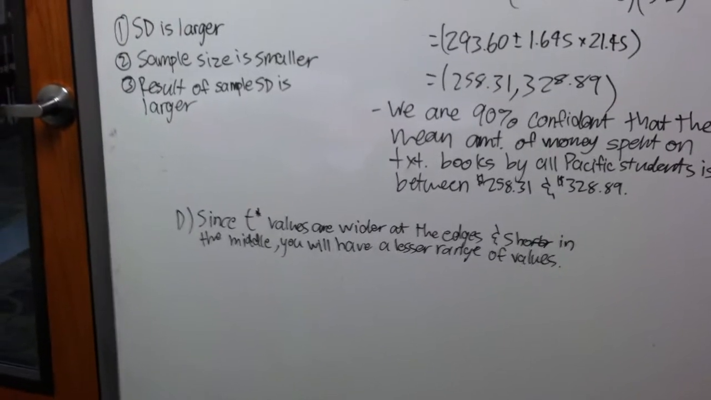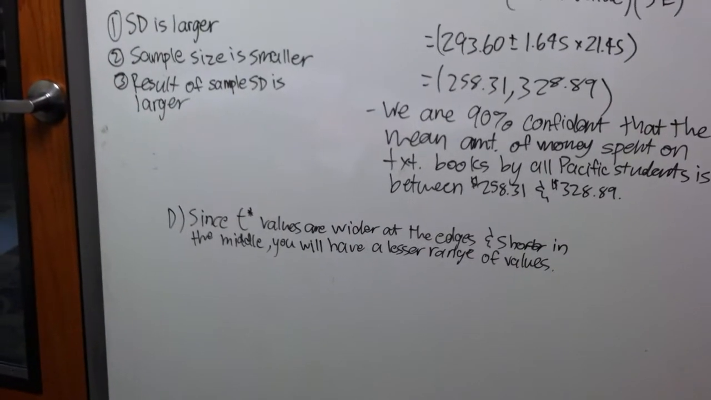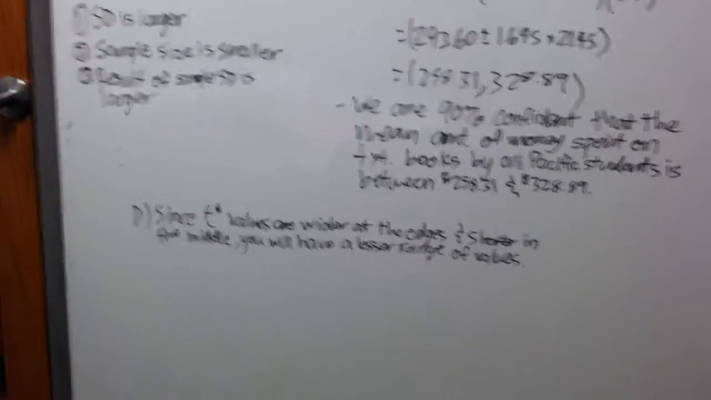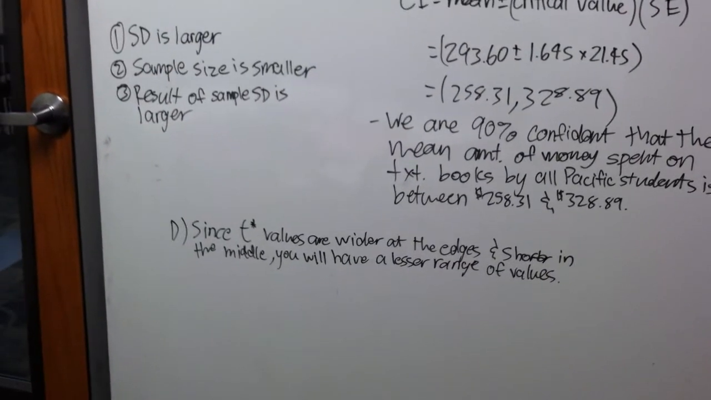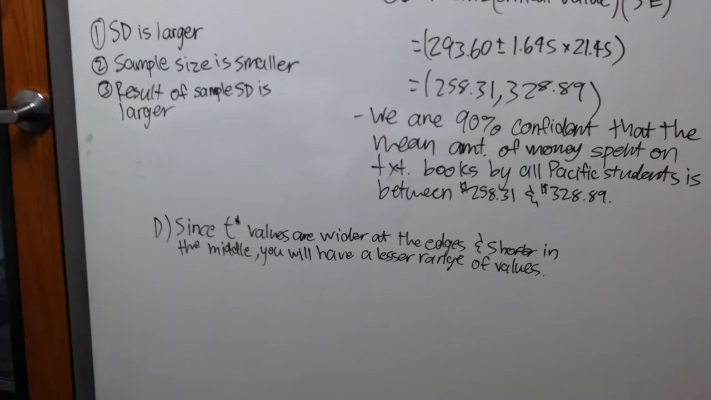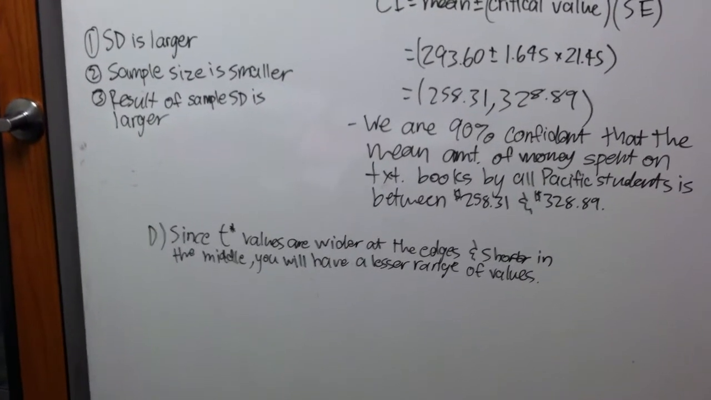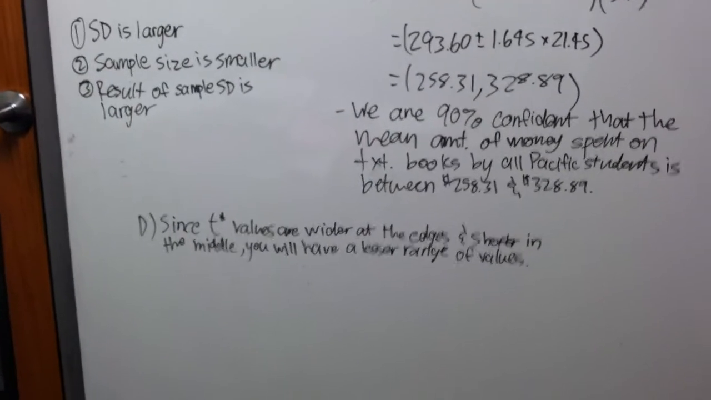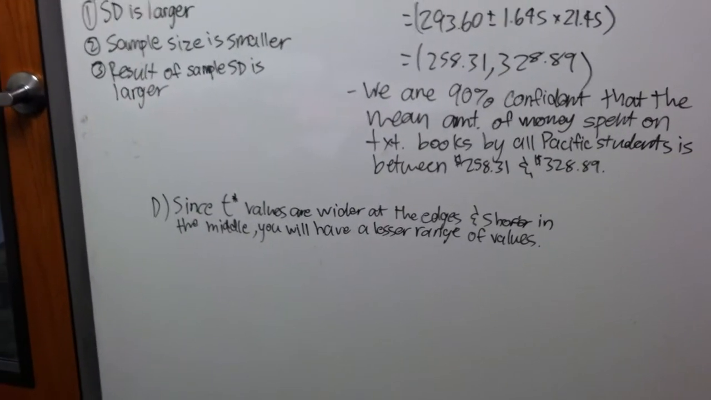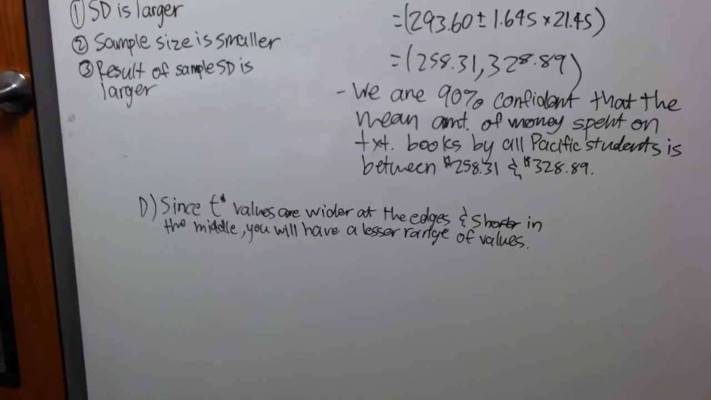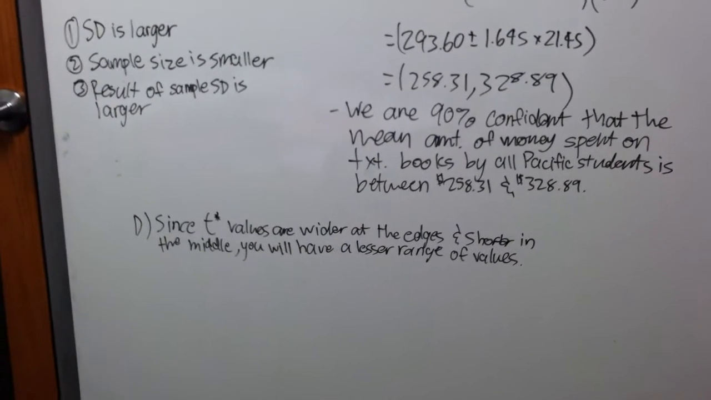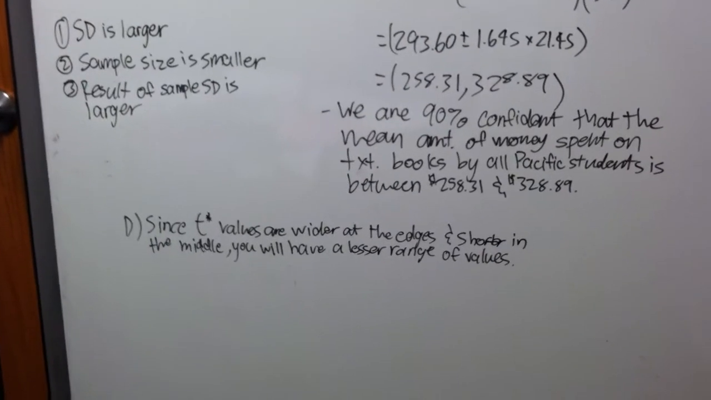Part D. So Part D asks, suppose that we were given the critical values of a T distribution with 74 degrees of freedom and instead use this more accurate information to calculate the confidence interval in Part C. Would the resulting interval be narrower, wider, or the same length as the previous interval computed in Part C? Briefly explain. What I put down was that since the T values are wider at the edges and sharper in the middle, you will have a lesser range of values.